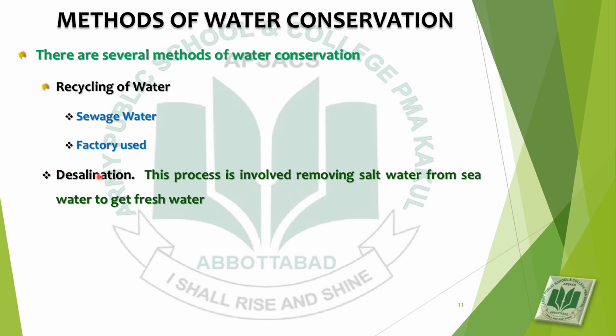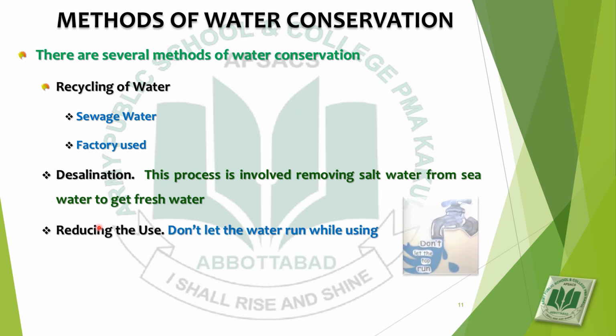The second method is desalination. De means removal, salination means salts. So this is related to removal of salts. This process involves removing salt from sea water to get fresh water. First of all, salty water is collected from the sea, and from this salty water, salt is removed and fresh water is obtained.